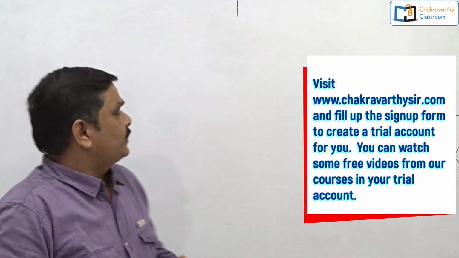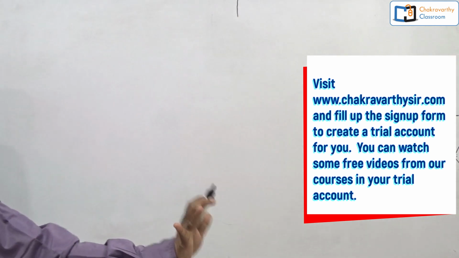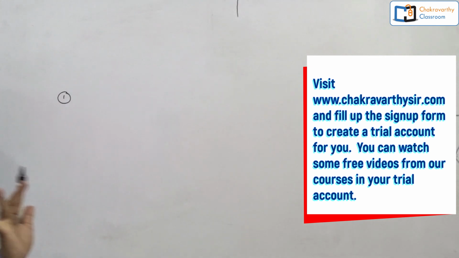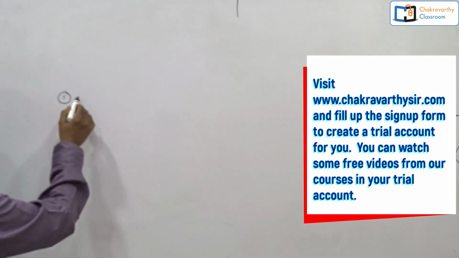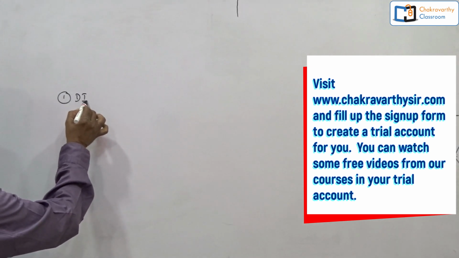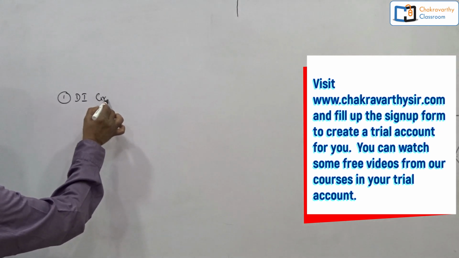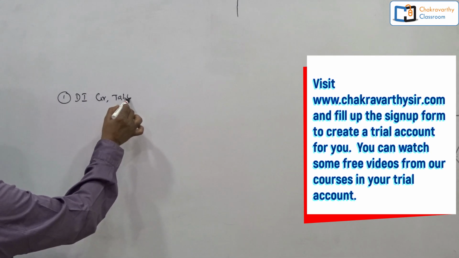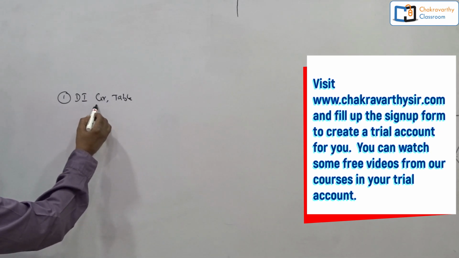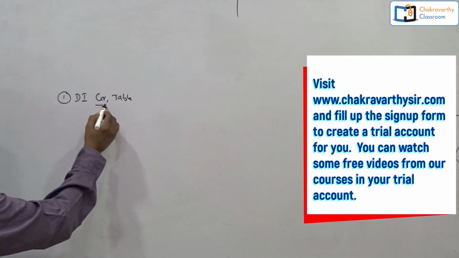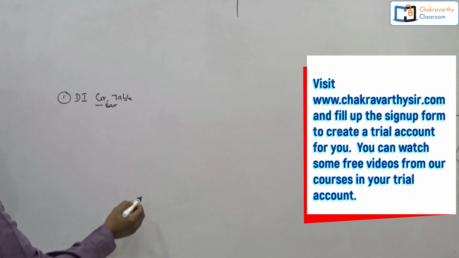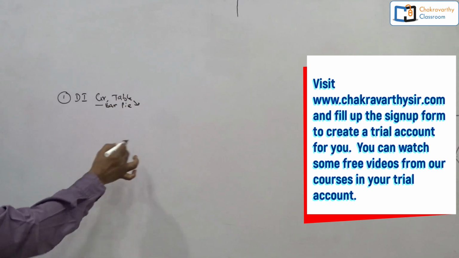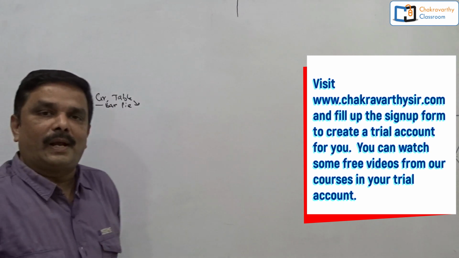What type of questions are they giving nowadays from data interpretation? They are giving questions based on a simple conventional way: data interpretation based on graphs and tables. The graphs may include line graph and bar graph, then pie charts, different types of tables, and a radar graph; many types of graphs are there.